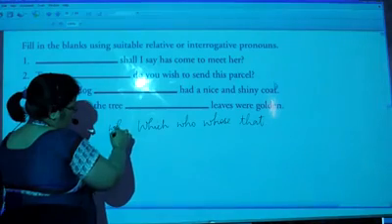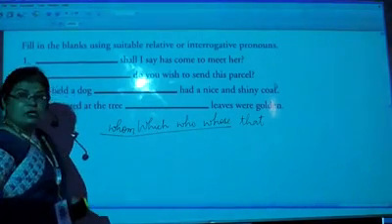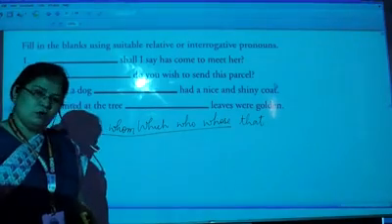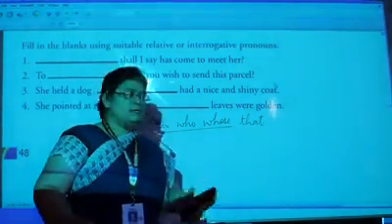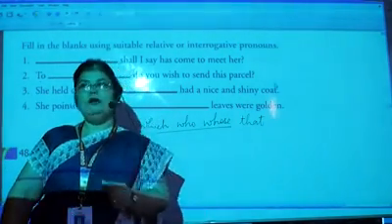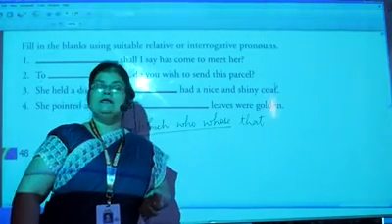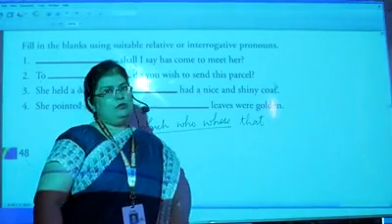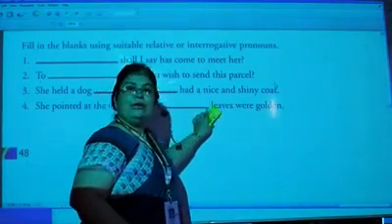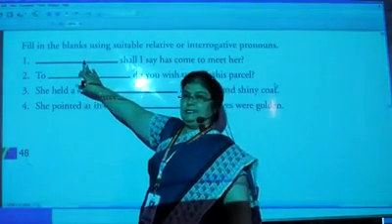Okay, but out of these, some work as interrogative pronouns also and as relative pronouns also. Okay, means you can use whom, which, who, whose as interrogative pronouns and whom, which, who, whose, that as relative pronouns also. Relative pronouns show the relation, which relates. Okay, now just see the first sentence.